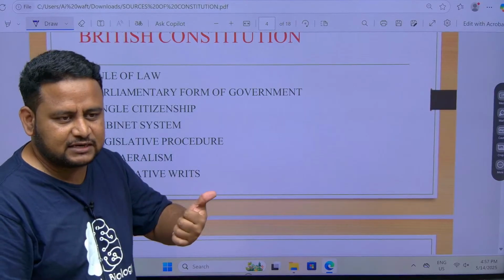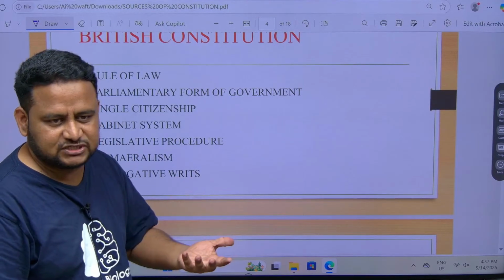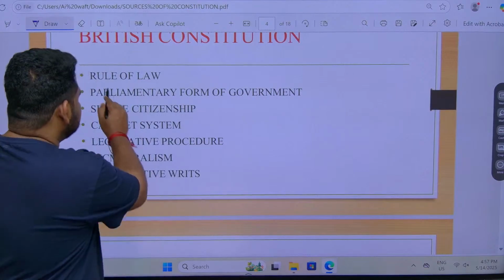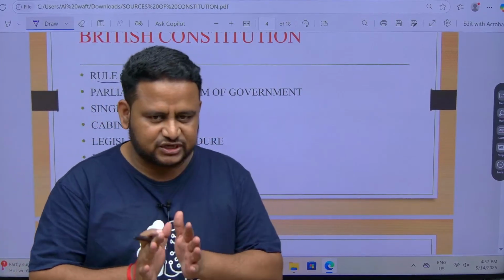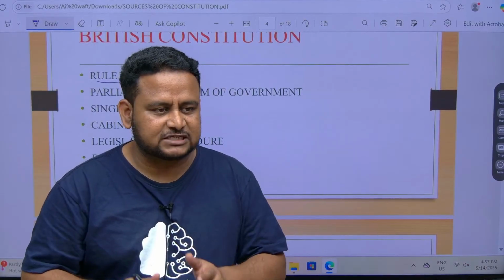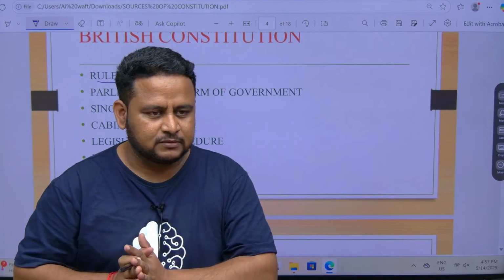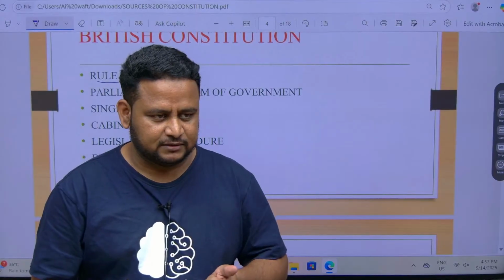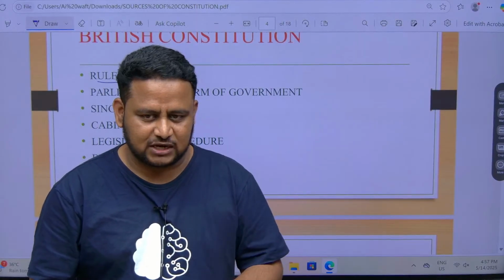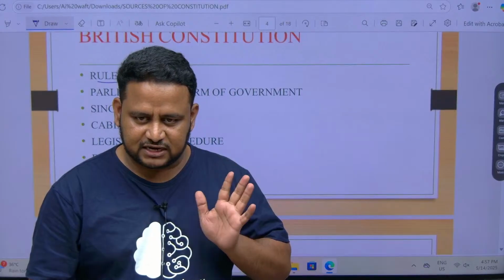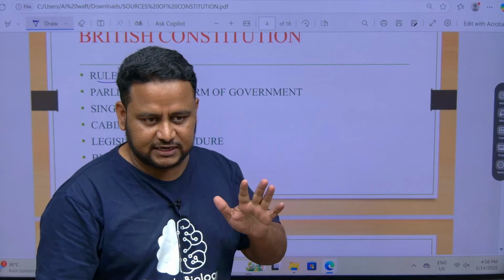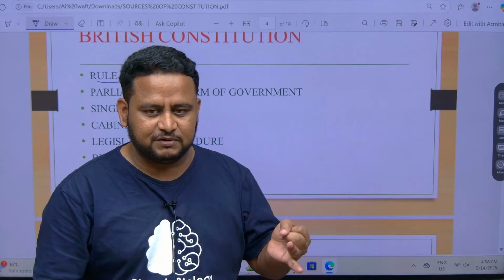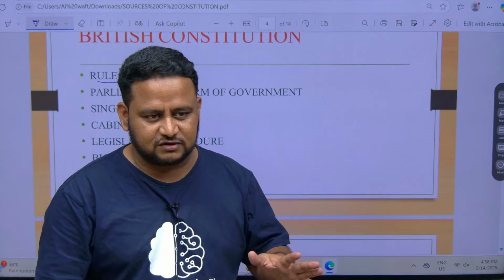The Government of India Act, ultimately, was by whom? It was by the British itself. So see here, British Constitution, rule of law. Rule of law means any action of the government should be taken as per the rule given in the law. You have to treat everyone equally. Everyone is equal under the eyes of the law. That is the meaning of rule of law. There are various connotations of rule of law that you don't need to get into: equal protection of law, equality before law, due process of law, all these things are there.